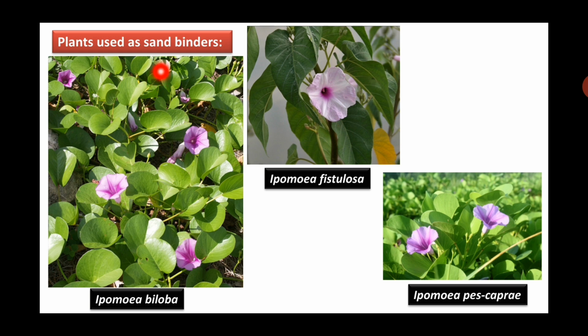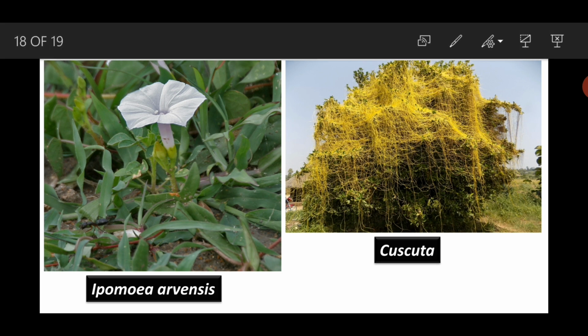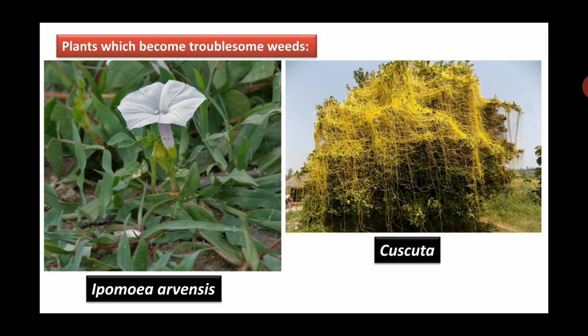Plants used as sand binders from this family are Ipomoea biloba, Ipomoea fistulosa and Ipomoea pes-caprae. And the plants which have become troublesome weeds from this family are Ipomoea arvensis and Cuscuta species.